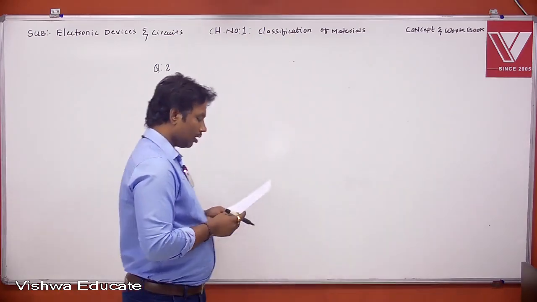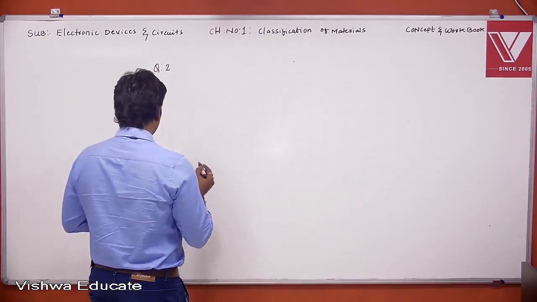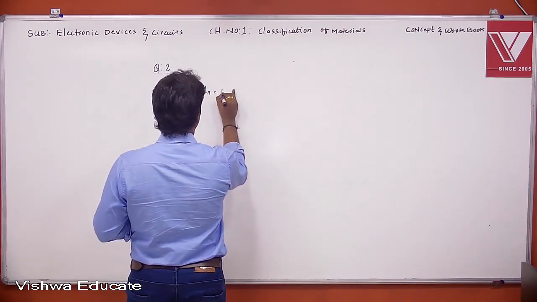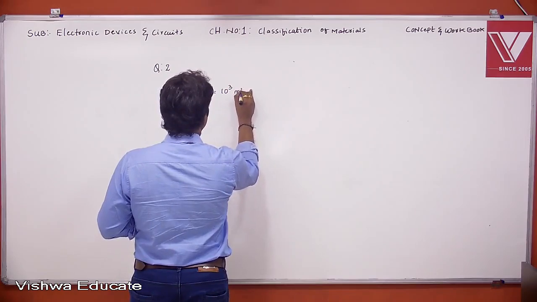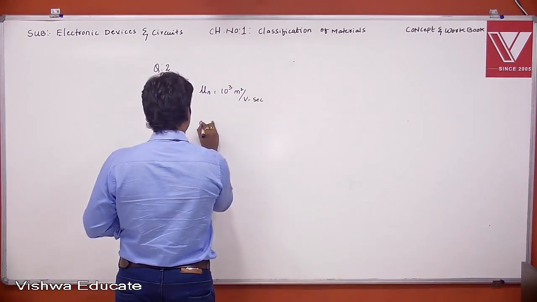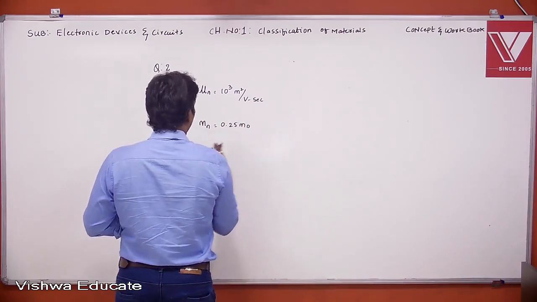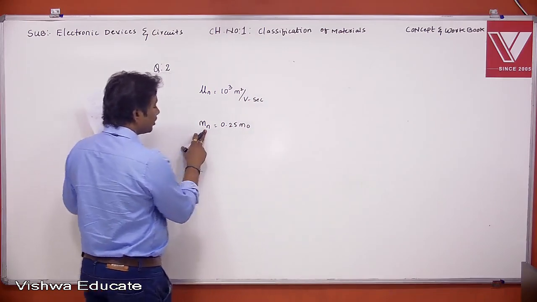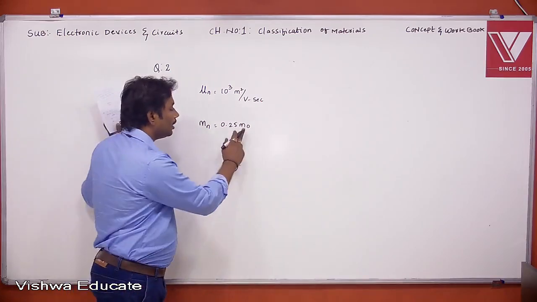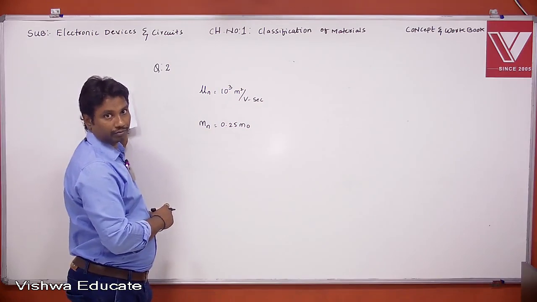I'll read the question once. What is the given data here? In a metal, the electron has a mobility of 1000 meter square per volt second. Also they have given Mn equal to 0.25 m naught. What is Mn? Mn is nothing but the effective mass of an electron. And m naught is nothing but the actual mass or true mass of an electron.